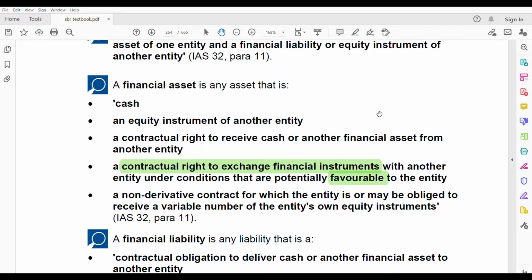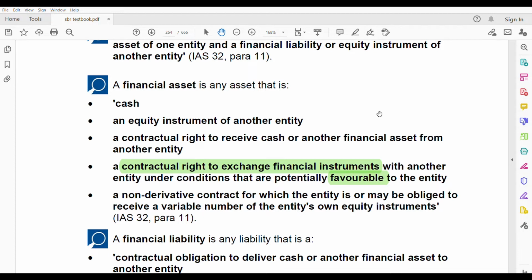For example, let's say we have taken a convertible debt instrument. Convertible means later you can convert the debt into equity. You will only take that instrument if you think converting the debt to equity will be favorable. That means you are exchanging the financial instruments. Before it was debt, now you are converting into equity.